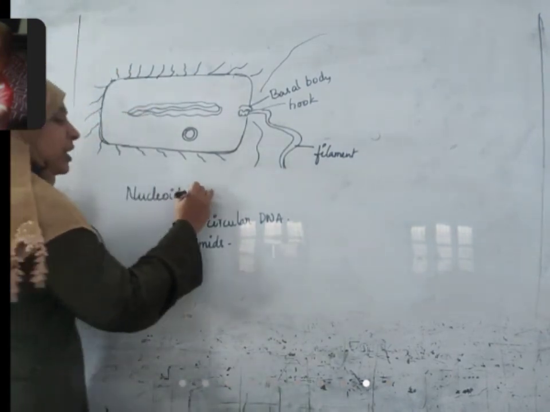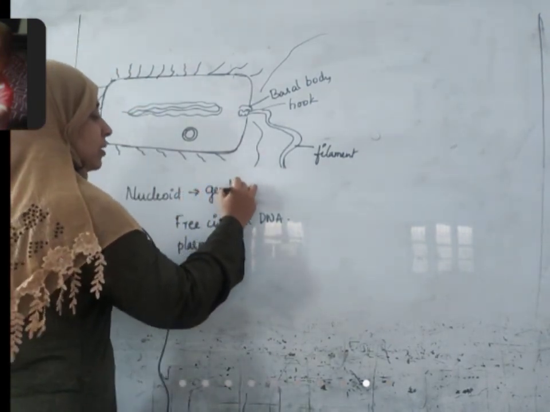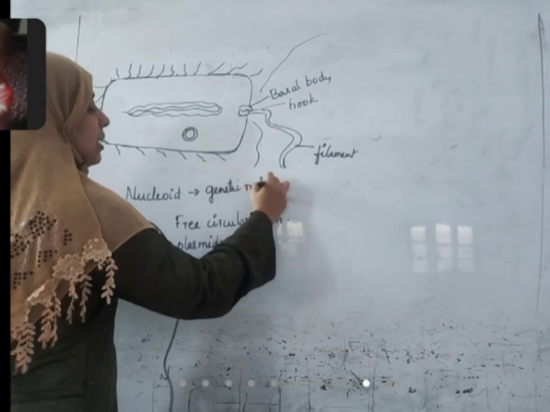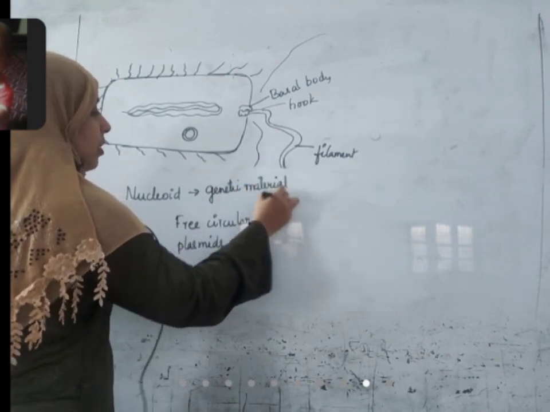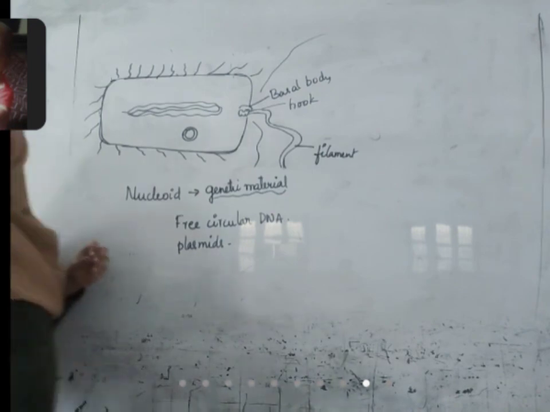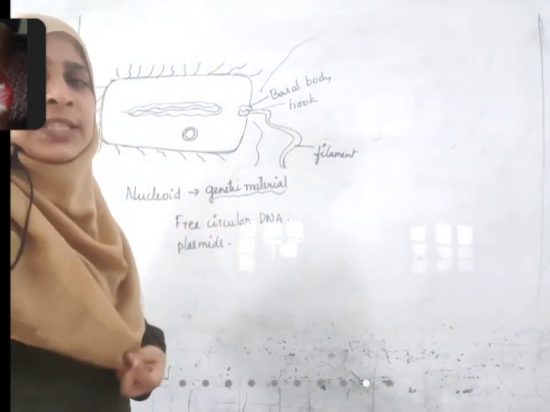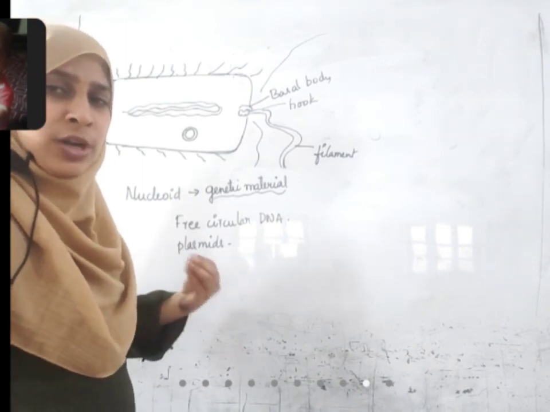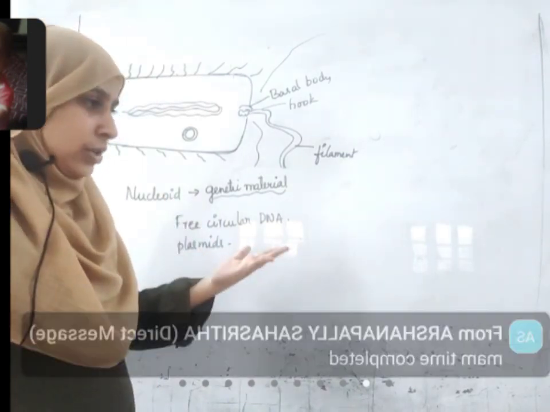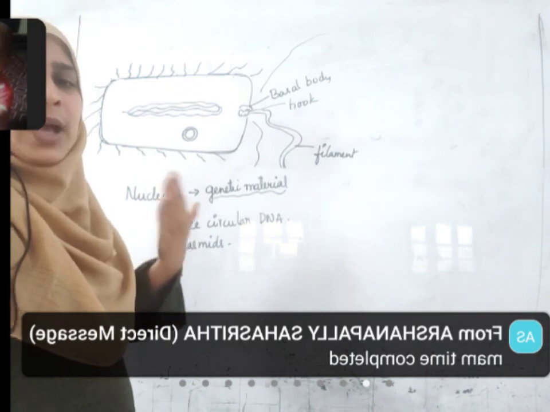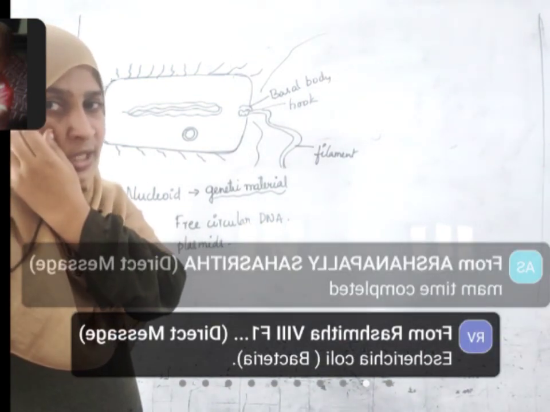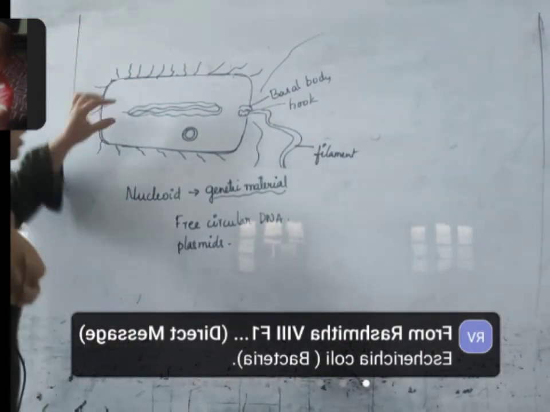This nucleoid consists of that genetic material. The nucleoid consists of genetic material which has the capacity to carry genetic information from one individual to another individual. That is, the same characters will be passed from one individual to another. That is because of this nucleoid.